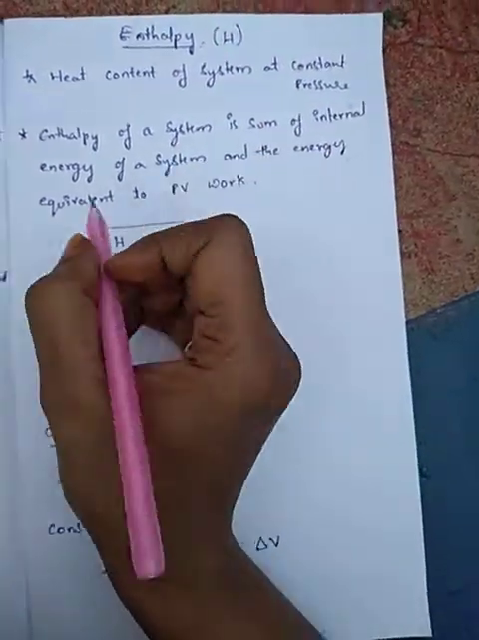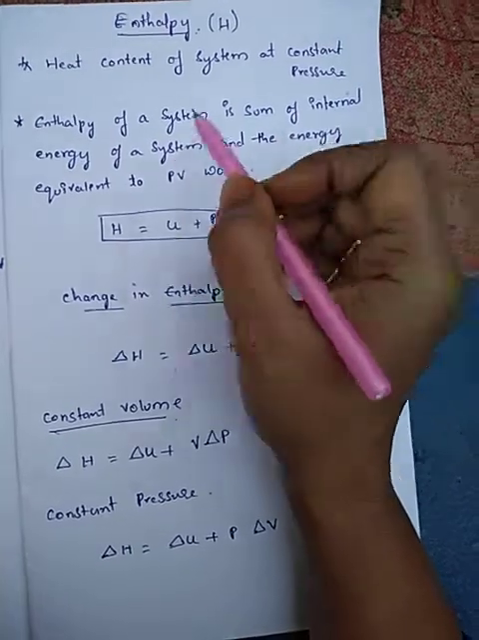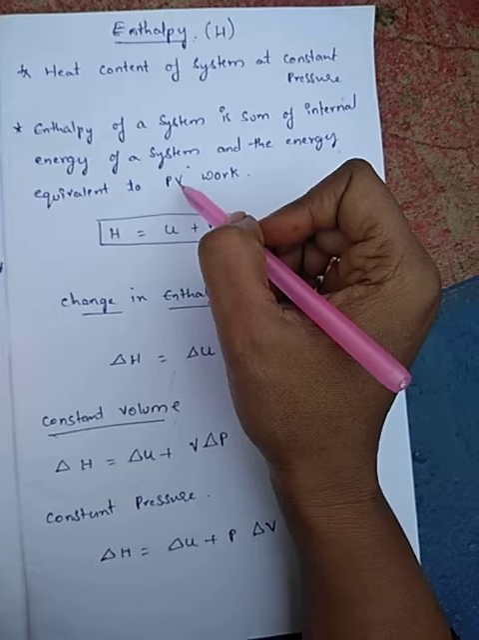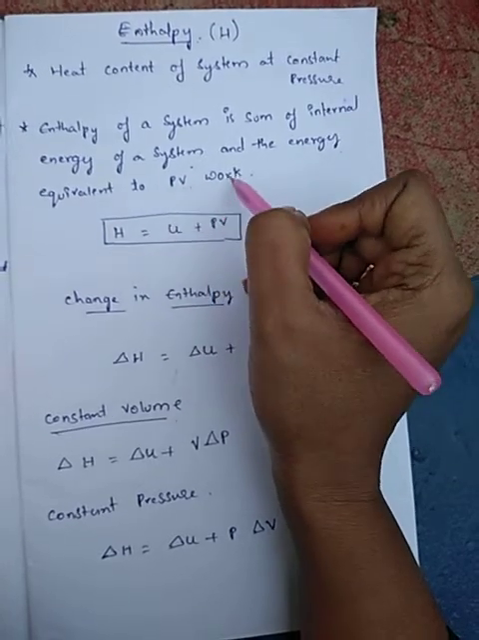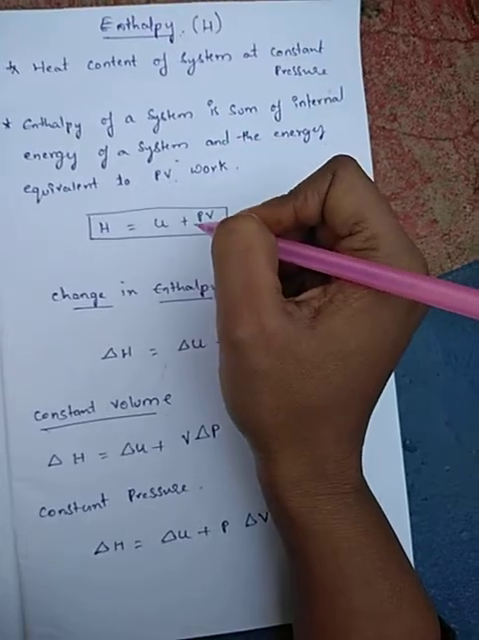So for the definition, the enthalpy of a system is the sum of the internal energy of a system and the energy equivalent to PV, nothing but pressure, volume, work. So this is the definition of enthalpy. So let us see the definition of enthalpy.